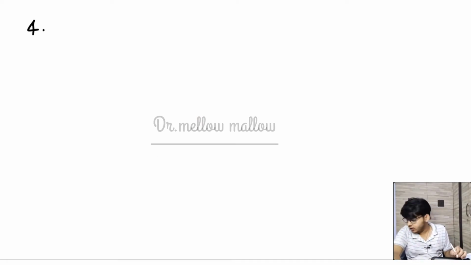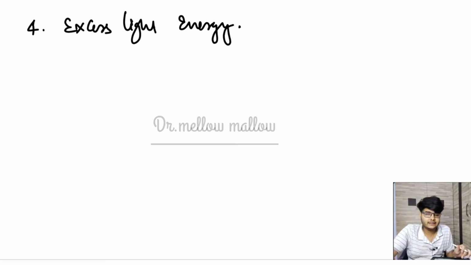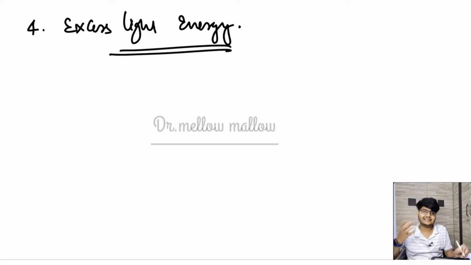Okay, in the fourth point, let us assume that there is excess light energy, so what will happen? See, if there is excess light energy, then there is a chance of damage to chlorophyll. The chlorophylls may get damaged, they may get oxidized. So to prevent this, what we need is to immediately convert this excess light energy to some other form of energy. You are getting my point, that what we are doing is we convert this excess light energy into chemical energy. And what do you mean by chemical energy?